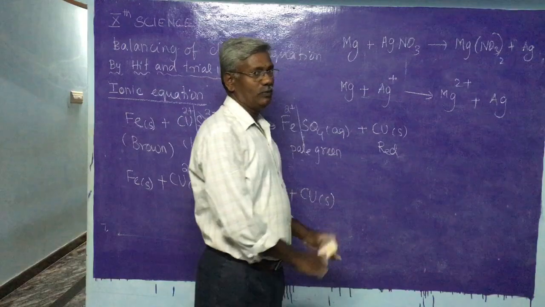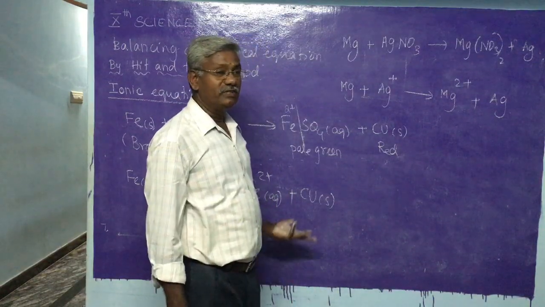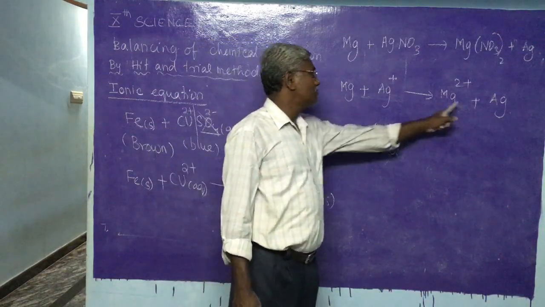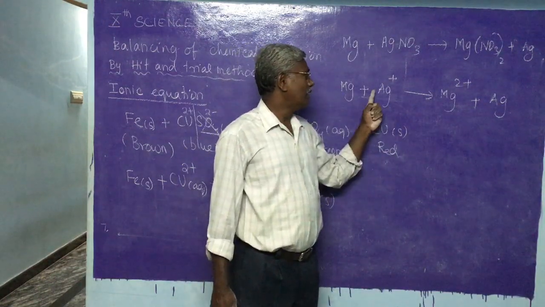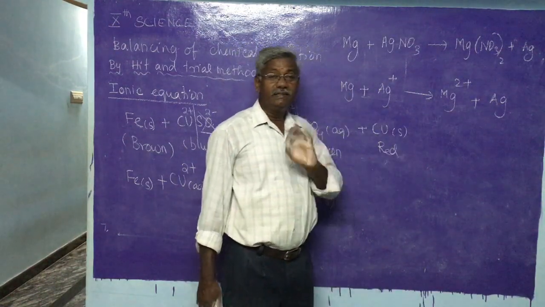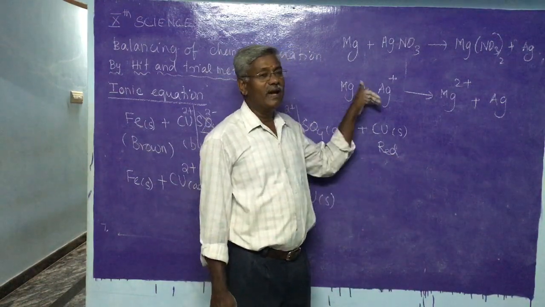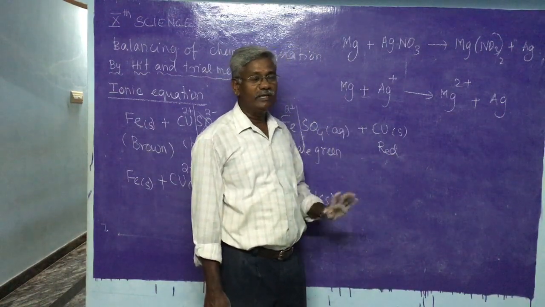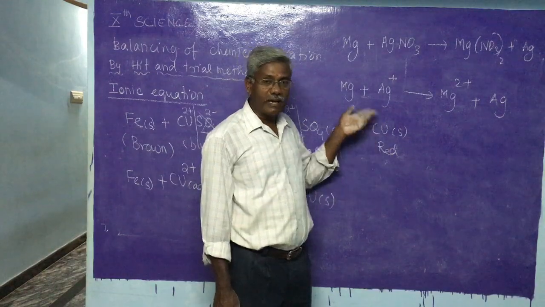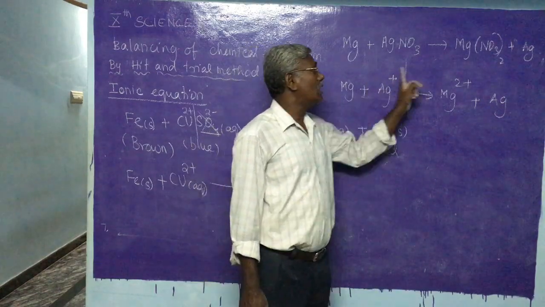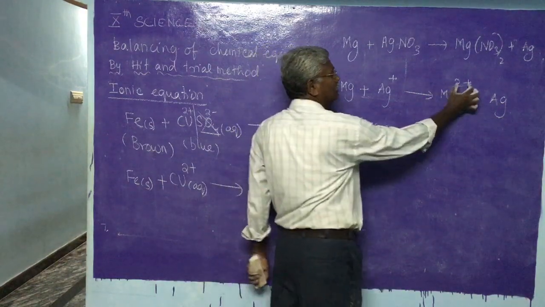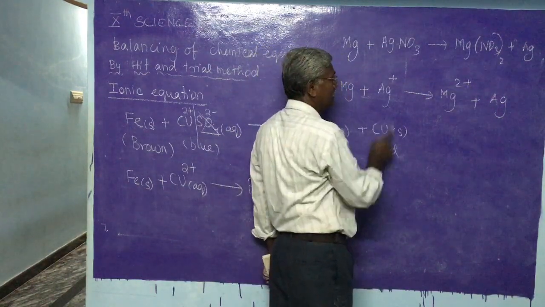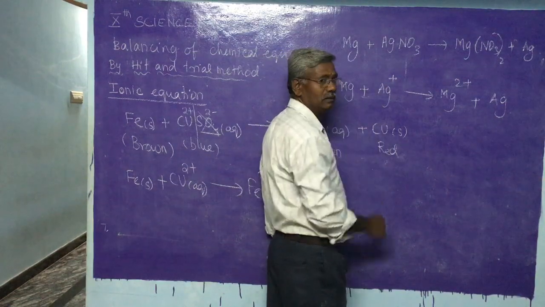Look at this ionic equation. In terms of number, the equation is balanced: 1 Mg, 1 Mg, 1 Ag and 1 Ag. But actually it is not a balanced equation. In an ionic equation, the charges also must be balanced. Here Mg has 2 plus, and Ag has plus.